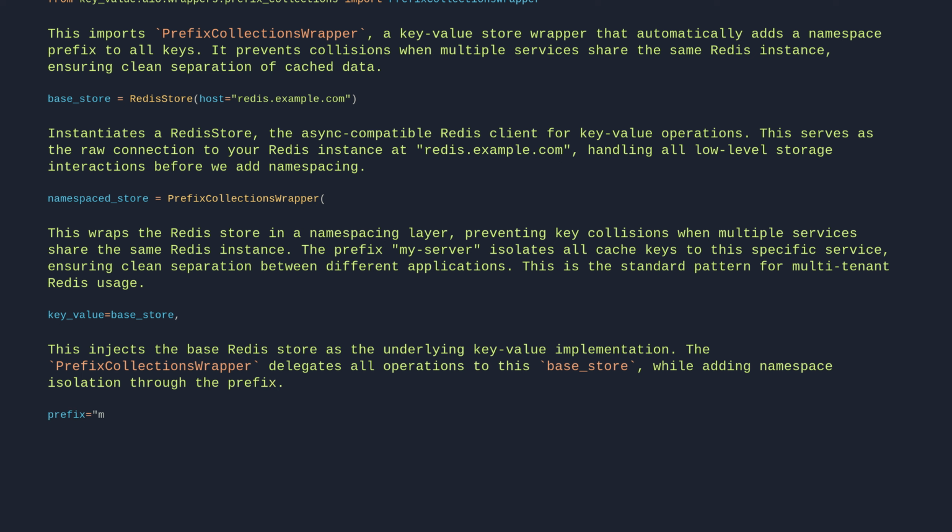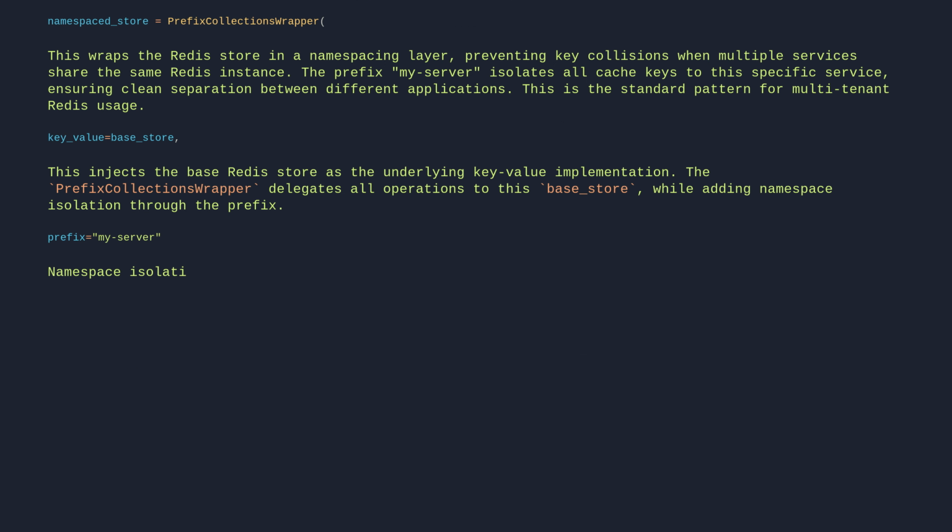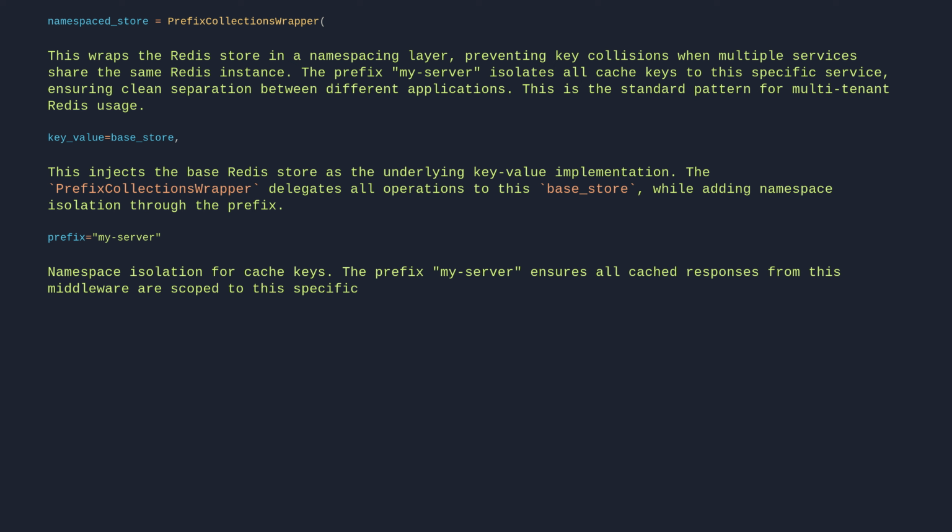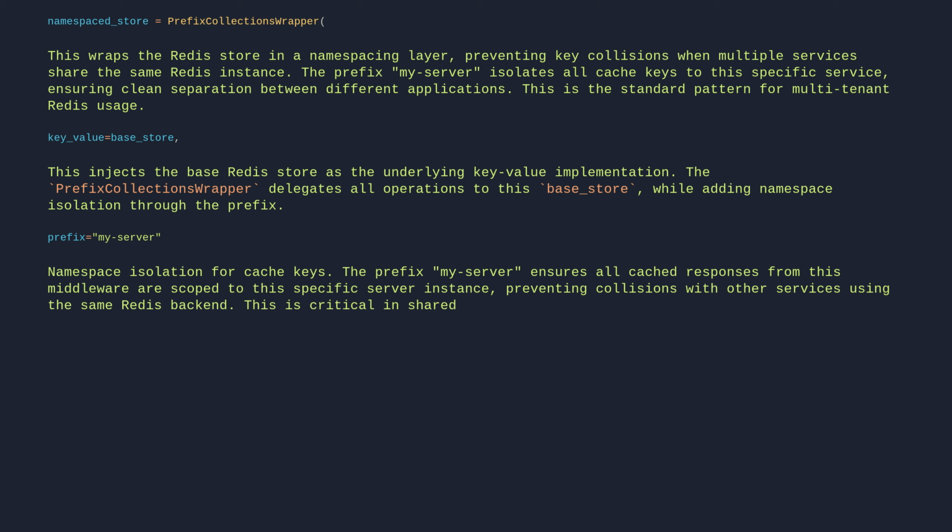prefix="my-server". Namespace isolation for cache keys. The prefix my-server ensures all cached responses from this middleware are scoped to this specific server instance, preventing collisions with other services using the same Redis backend. This is critical in shared caching environments where multiple services might use identical request patterns.